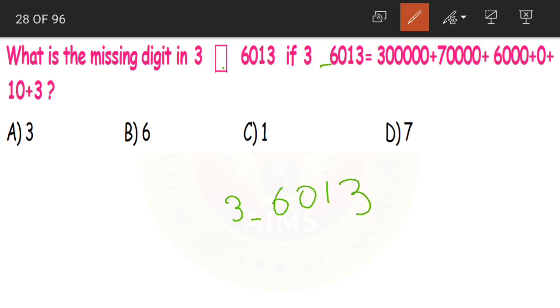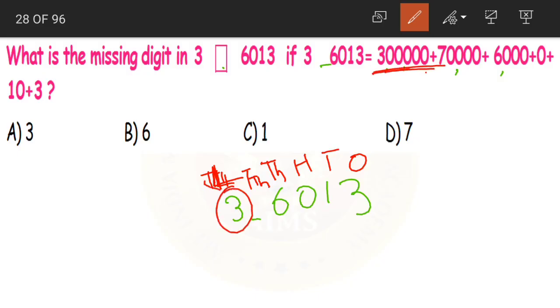3,76,013 is equal to 3 lakhs plus 70,000 plus 6,000 plus 0 plus 10 plus 3. Now if we write the place values of this: ones, tens, hundreds, thousands, 10,000s and lakhs. So we are having 3 in lakhs place, expanded as 3 lakhs.